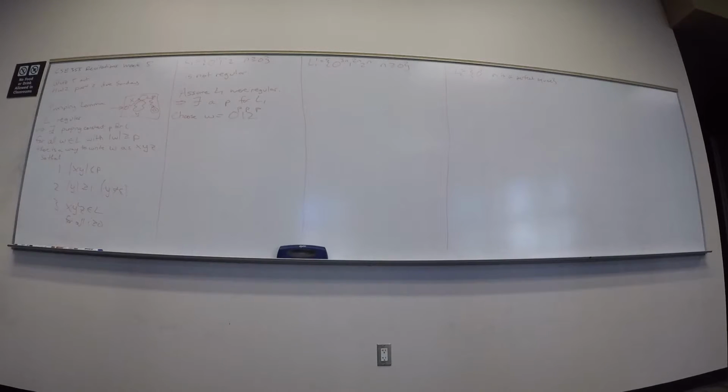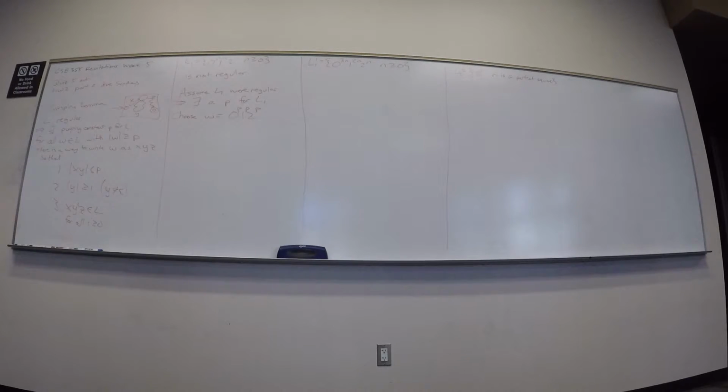I don't know if it'll work, it will, but I'm just testing it to see if it'll work at all. Let's see. For this string that I picked, it says that there is a way to write w as xyz so that I can pump the y part. Well, I think I need to show that there is no way to choose x, y, z.